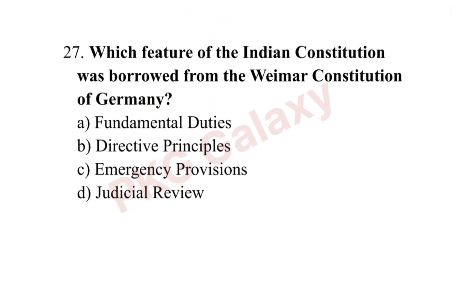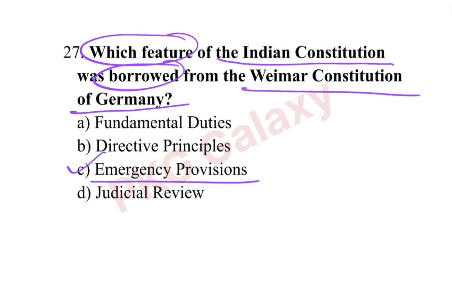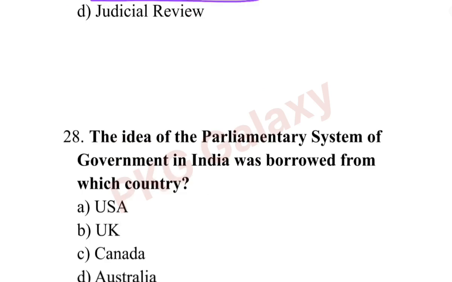Next question. Which feature of the Indian Constitution was borrowed from the Weimar Constitution of Germany? The correct answer is option C, emergency provisions. Remember, emergency provisions have been borrowed from the German Constitution.